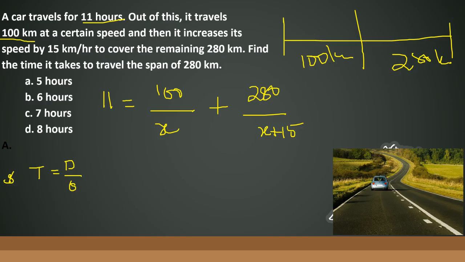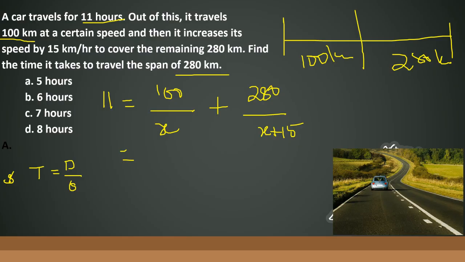Now, if you are going to take the LCM as x into x plus 15, multiplied to get 100 into x plus 15, plus 280x, equal to 11, and manipulate, you are literally going to kill your time. So let's take a shorter strategy from here. I am supposed to find the time taken to travel a span of 280 kilometers. So this segment is what I need to find. So the choices given here are all for this segment.